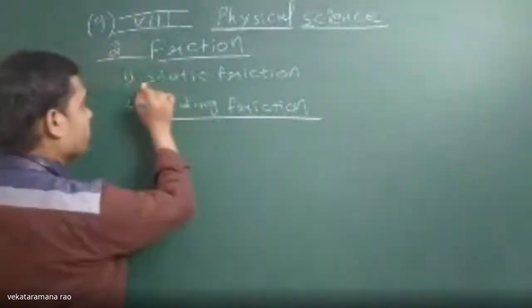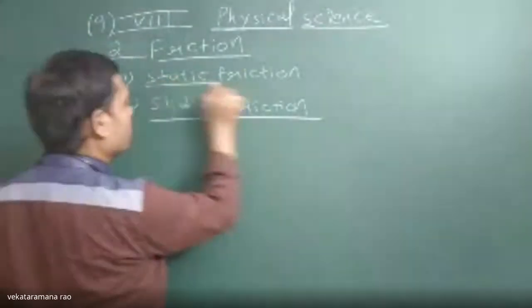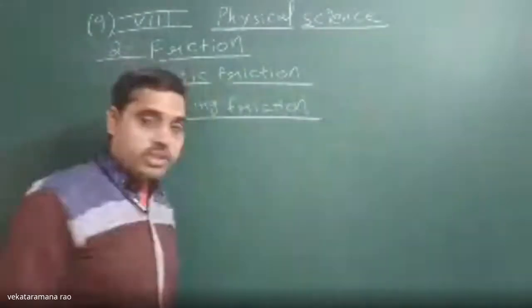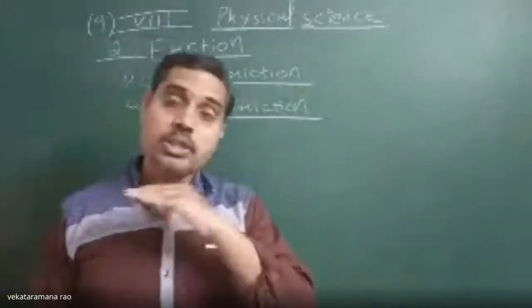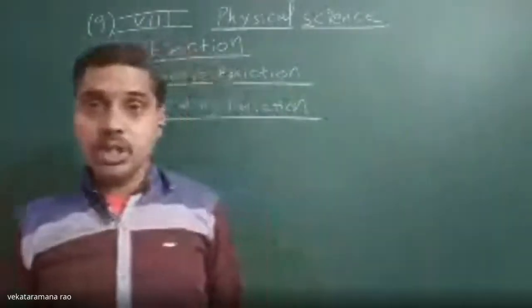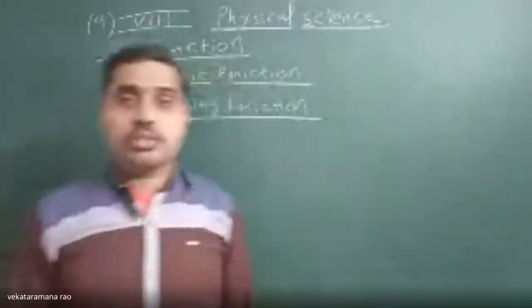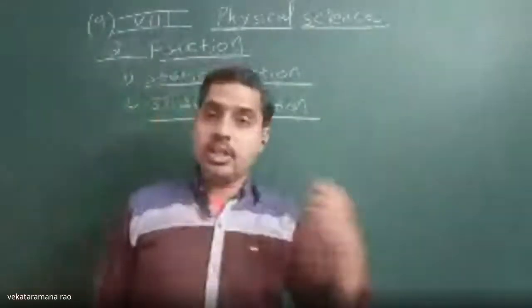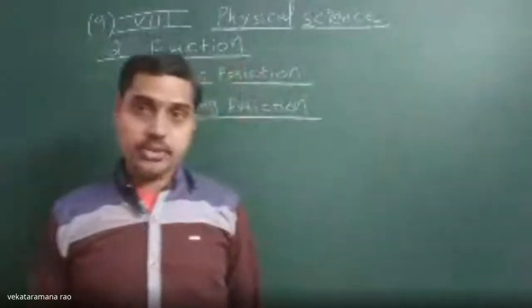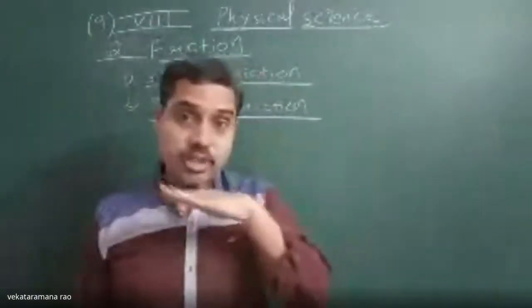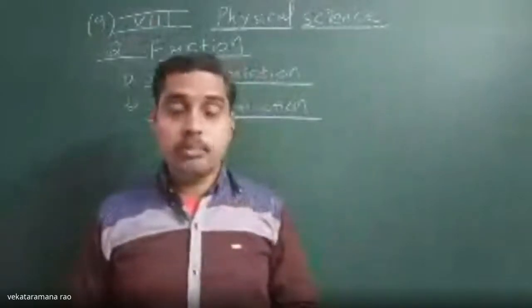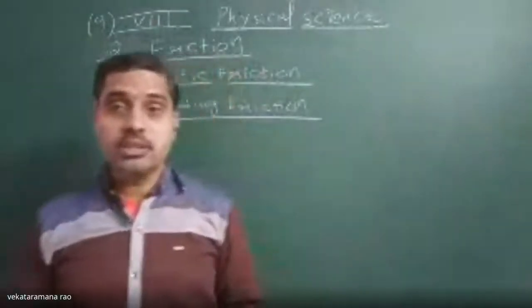Now what is static friction? Static friction comes into play whenever the surface of the object is at rest relative to another surface. We already discussed it with the toy trolley example. In the toy trolley example, between the wooden block and the surface of the trolley, which force will act?